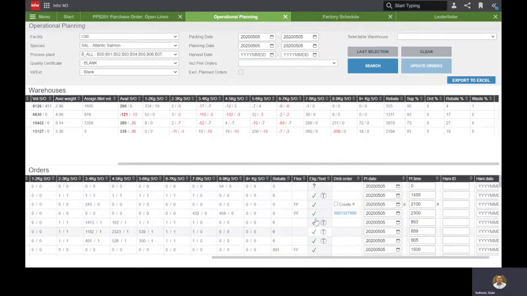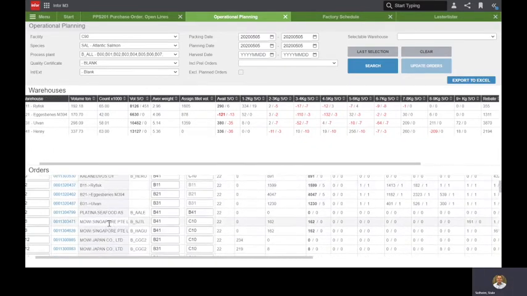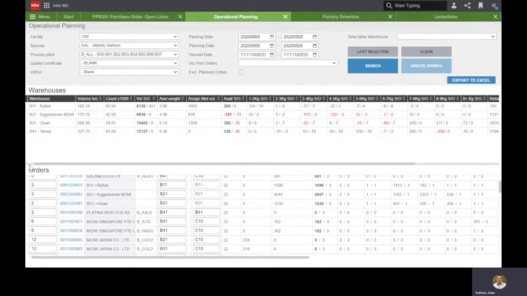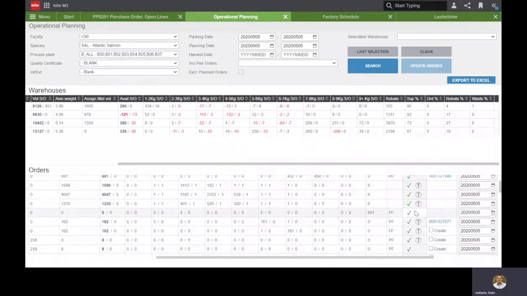Furthermore, we have information about eligibility. Some of the customers will have requirements that maybe they will only have fish from certain areas. Maybe they only want fish from the north. So we can put that into a matrix in the background. And if you assign packing station B41 to this customer, and that is not a good mix, then you will get the warning here. So the green here, that shows that this fish is okay for this customer.